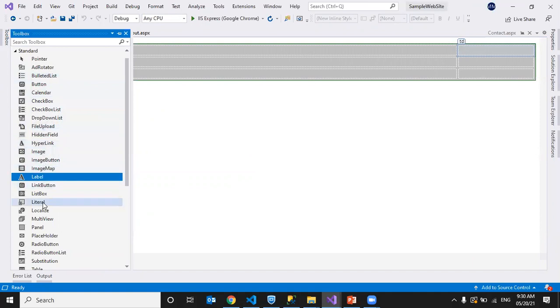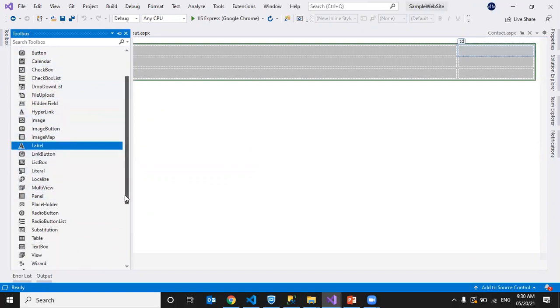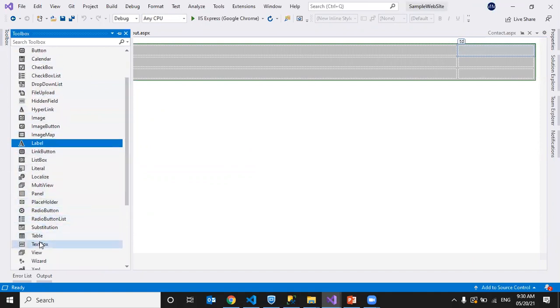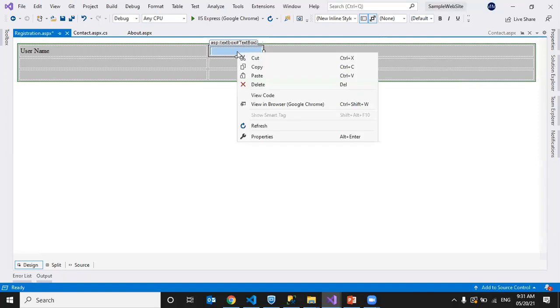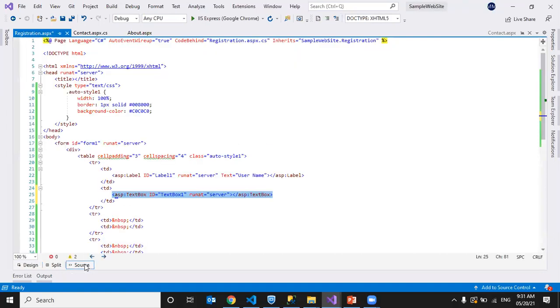So here we'll have different controls. Whatever control we want to use, we can drag and drop it. So I'm dragging a text box and placing it here. Okay, I got a text box. I can go to source and see that the text box is generated.